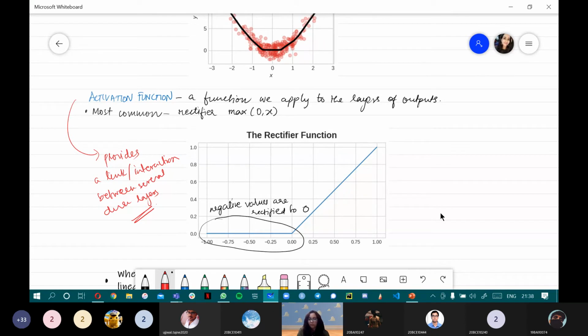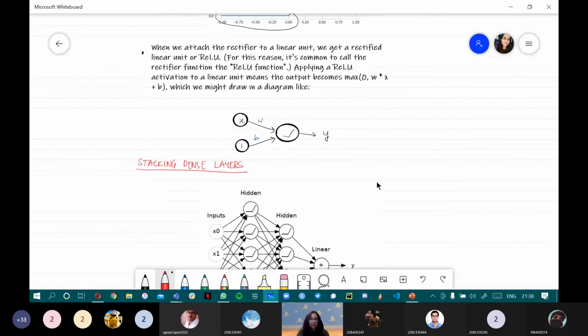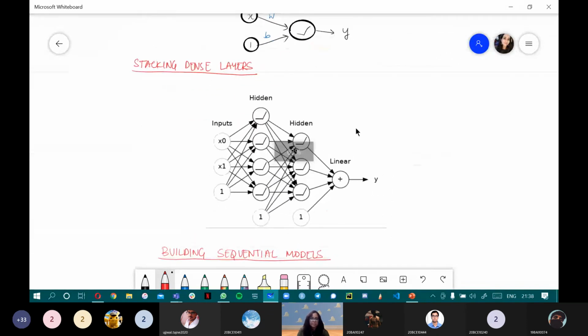Now how do we do it in a programming fashion? That is a little more complex, and we'll cover that not in this session. A stack, like I said, the activation energy helps the layers interact with each other. So this is a diagrammatic representation of that. Multiple outputs, multiple activation energies, making them interact with each other, and finally giving us a linear output, which is y over here.